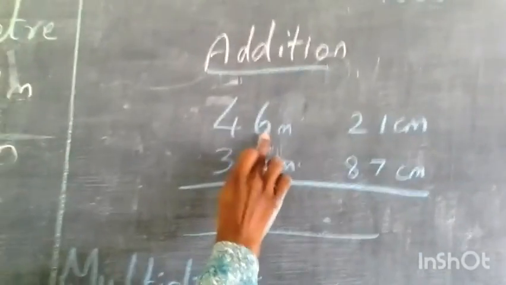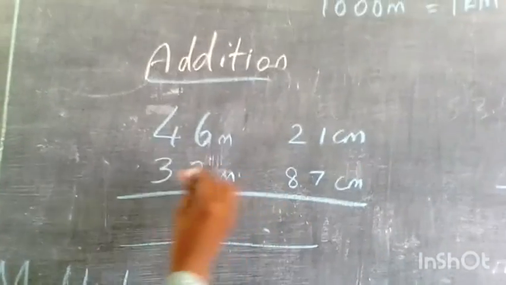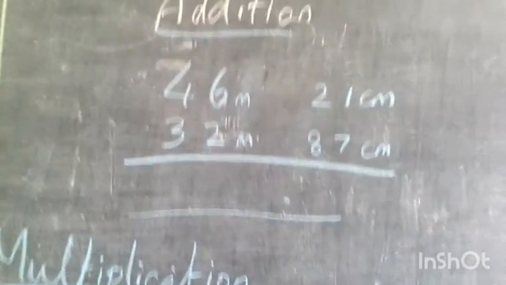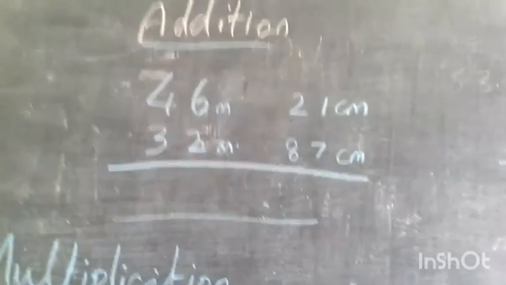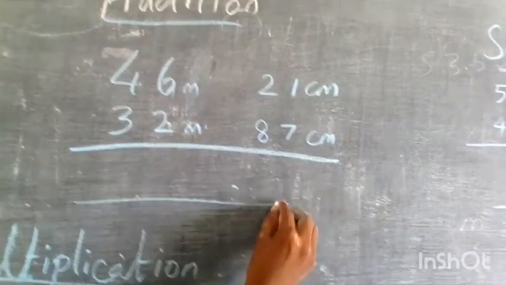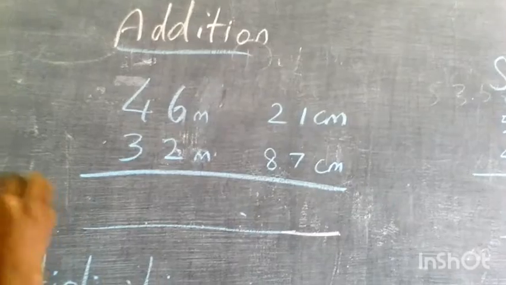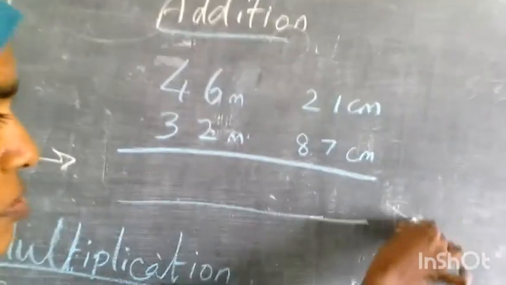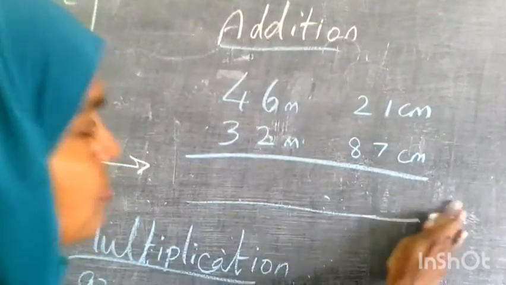46 meter and 21 centimeter, plus 46 centimeter. Right. So let me add. Here if you go from the left hand side it is better. If you are very clear, you can go from the left hand side. Otherwise you go with the normal way. Both ways I will try now.